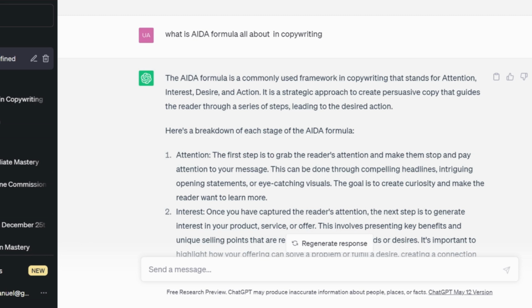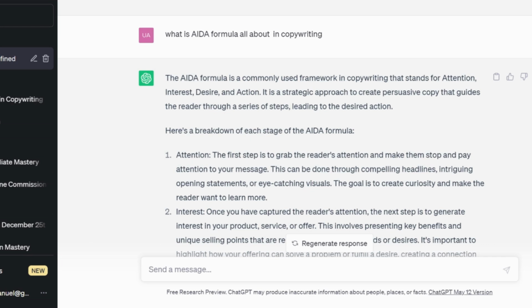And after that, it generates interest. The hook leads them to interest by telling them about their problem. After the hook, the next step is to generate interest.